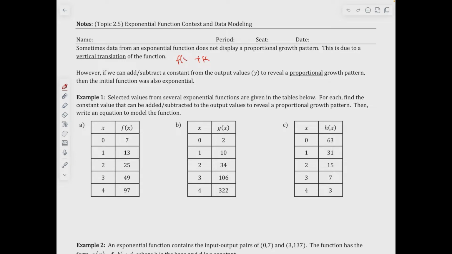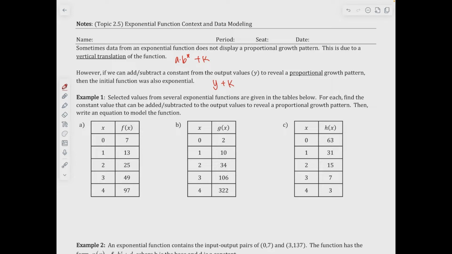In this case, because it's exponential, a times b to the x, whatever it may be, plus a constant. However, if we can add or subtract a constant from the output values to reveal a proportional growth pattern, then the initial function was also exponential. So if we take the output values and add a constant to show proportional growth, then we know that we have an exponential function.